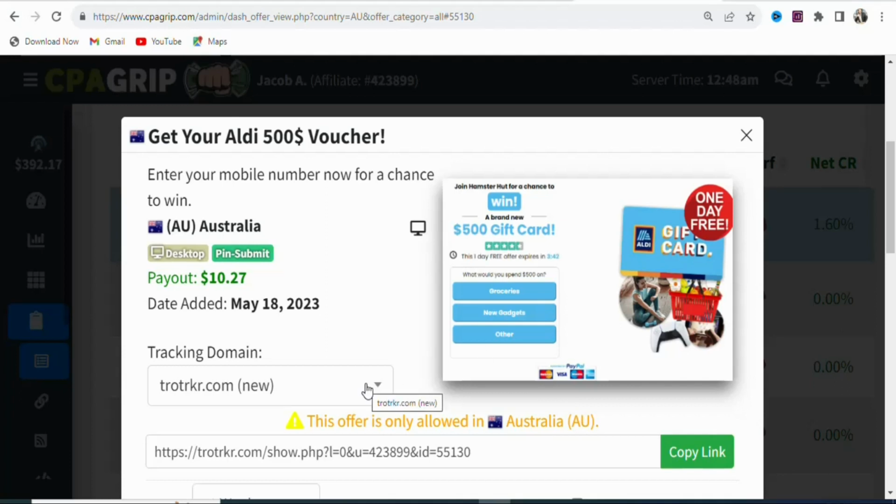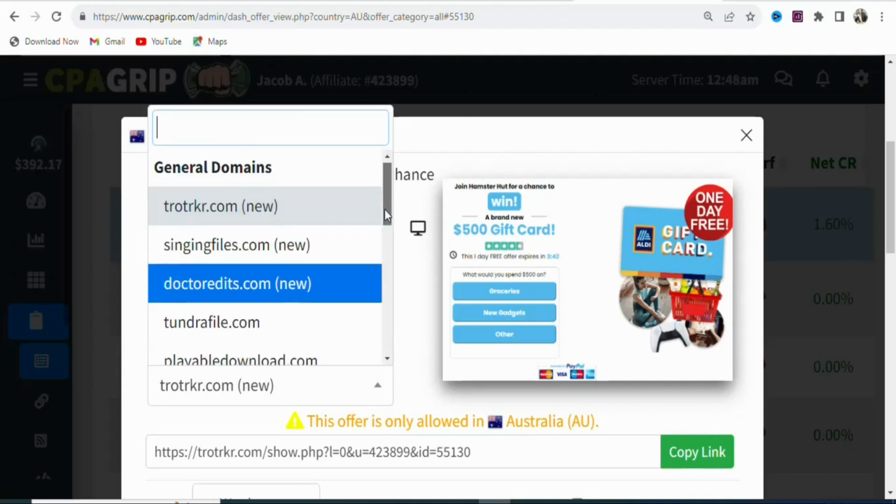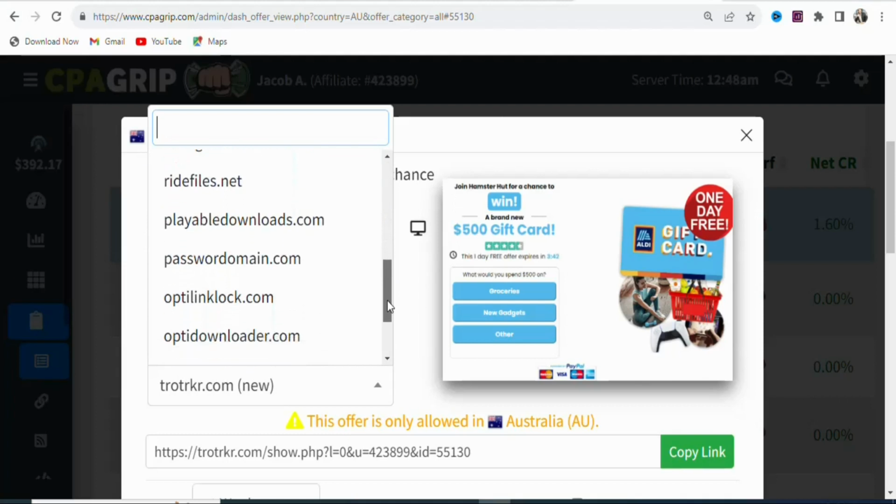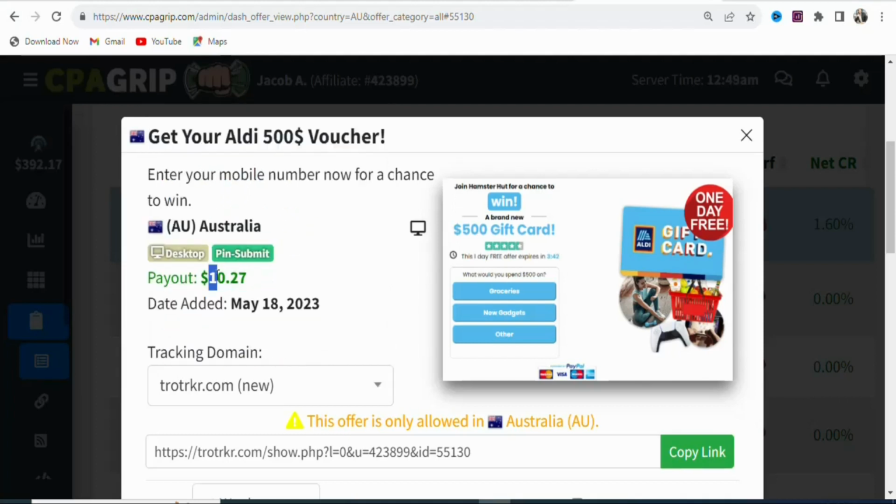If you want a tracking domain, you can click right here and then select any tracking domain that you want. You can see a whole lot of them. This is the payout, $10.27. So anytime you get a lead, this is the amount that you are going to earn. You can see the requirement: Enter your mobile number now for a chance to win. The next step is that we have to get a traffic source where we can get people who live in Australia to enter their mobile numbers so that we can get paid.